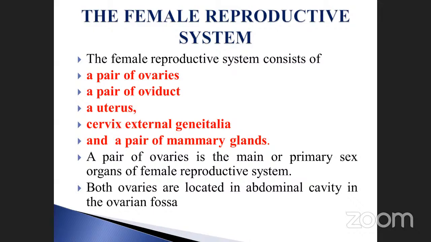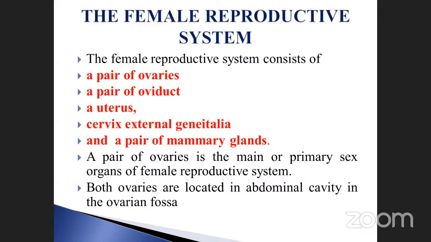A pair of ovaries is the main or primary sex organ of the female reproductive system. This is very, very important. Which one is the primary sex organ in female? Like that, they may ask the question. Particularly, the pair of ovaries is the primary sex organ of the female reproductive system. And both the ovaries are located in the abdominal cavity in the ovarian fossa.